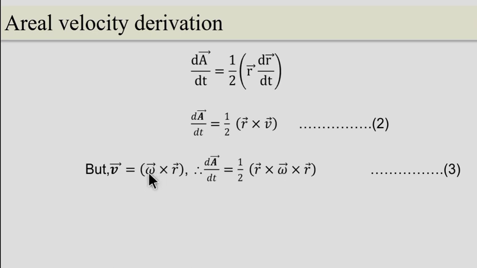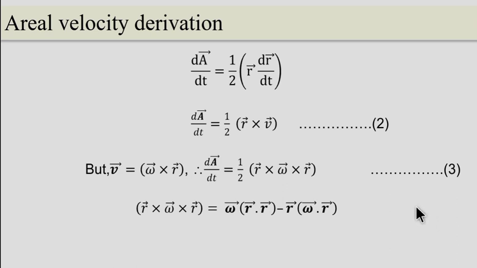That is the angular velocity omega is equal to linear velocity divided by the radius of the circle, that is omega is equal to v by r, or v is equal to omega cross r. Now we can substitute that value for the linear velocity v. Therefore, dA by dt is equal to half into r cross omega cross r. You can substitute the value of linear velocity in equation 2. So we call it equation 3.